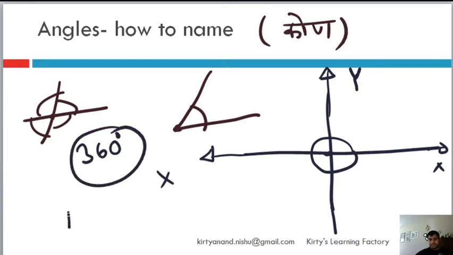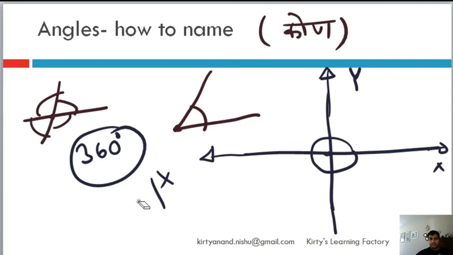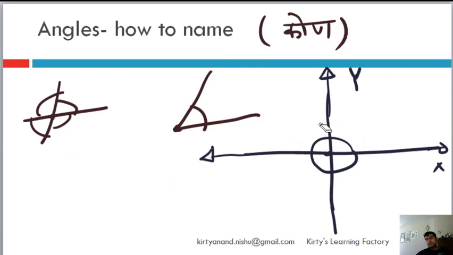That is called an axiom. Axiom is basically an assumption in maths, for which typically there are no proofs. So this is an axiom that 360 degrees will be the measure of the complete angle around a point. If you ask me, sir, why is it not 100 degrees? It is the way we put it; we could have put it as 100 also, and then each of these angles would have been 25 degrees. But mathematicians many centuries ago said no, it will be 360 degrees, and therefore it is 360 degrees.